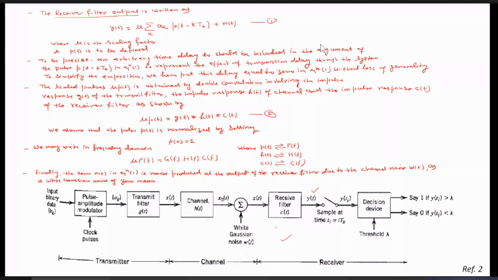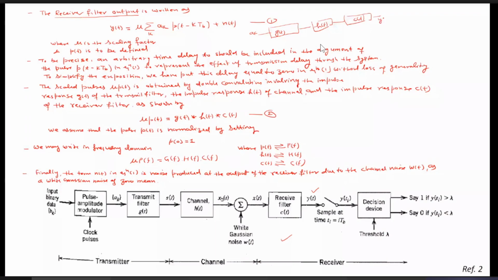So for the whole system, we can see that we have a_k passing through a transmit filter whose impulse response is g(t), then passing through a channel whose impulse response is h(t), then passing through a receive filter whose impulse response is c(t). Then the output of that one is y(t).